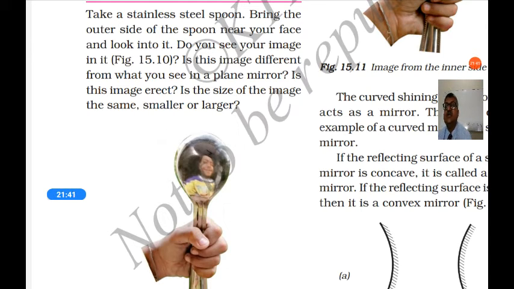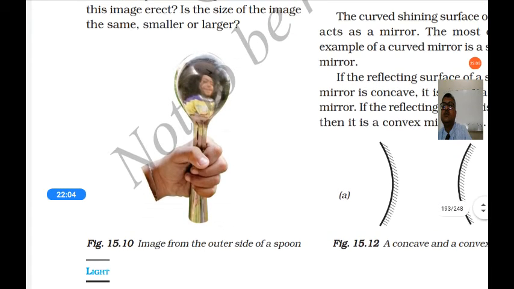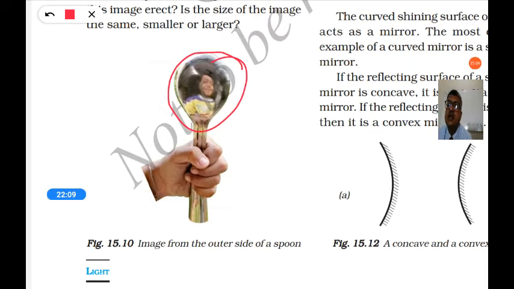Is this image different from what you see in a plane mirror? Yes. In a plane mirror, the size of the image is same as the object, but here the size of the image is smaller than the object. Is this image erect? Yes, it is an erect image. And is the size the same? No, it is smaller than the object. So you can see the image on the outer side of the spoon.